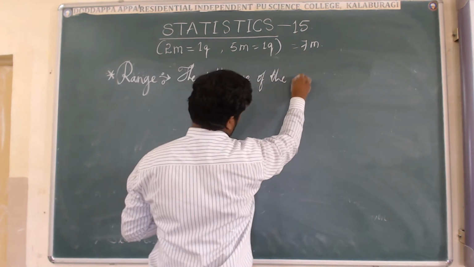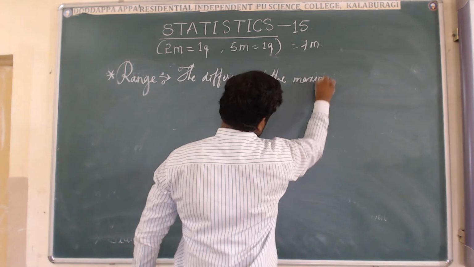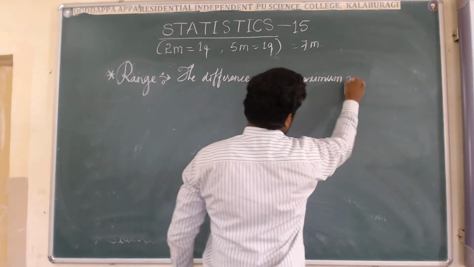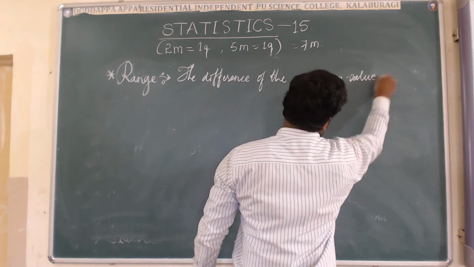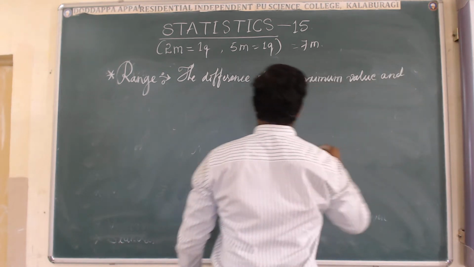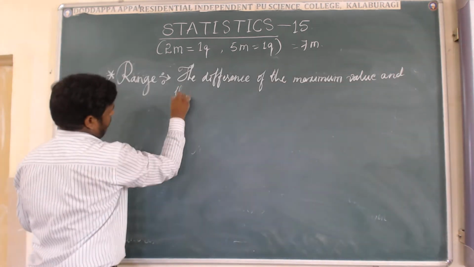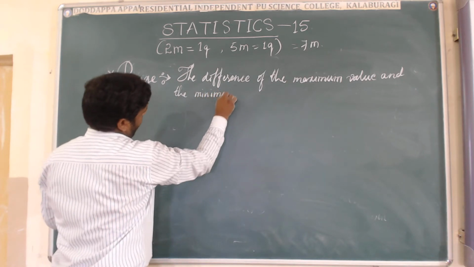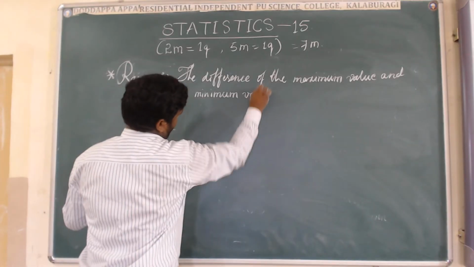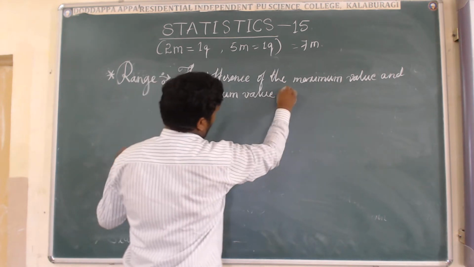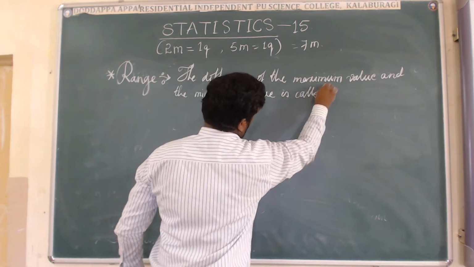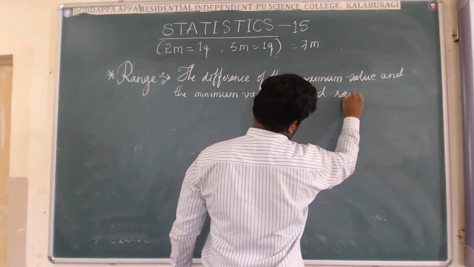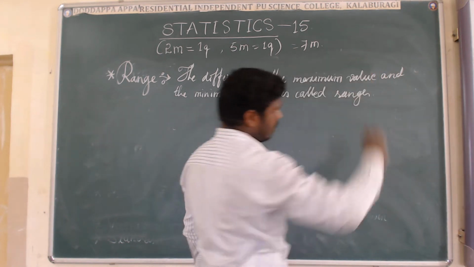of the maximum value and the minimum value is called range.